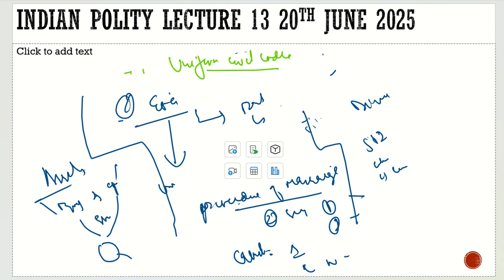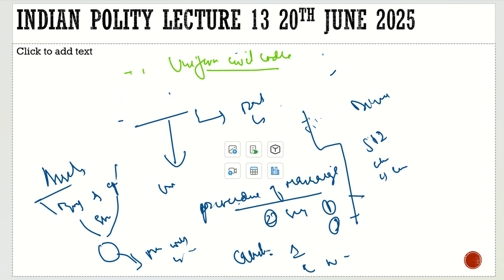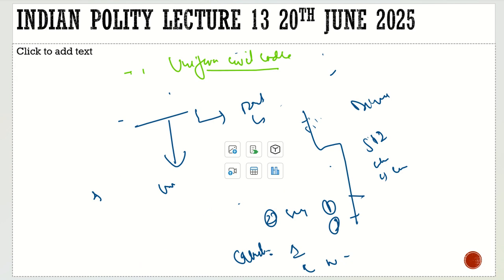But here also there is a gender bias, that man will be the manager of this property. So definitely there are various issues with the Goa's uniform civil code. So what is the alternative to this uniform civil code? What can be the alternative? The alternative is the Special Marriage Act.